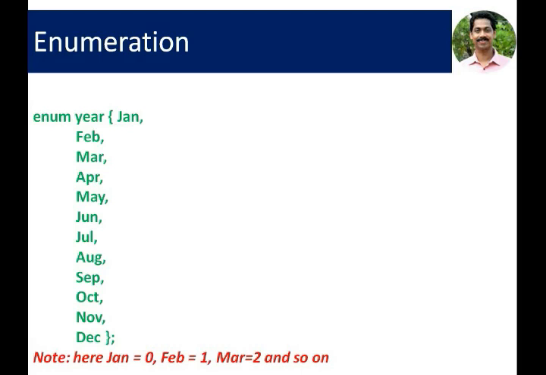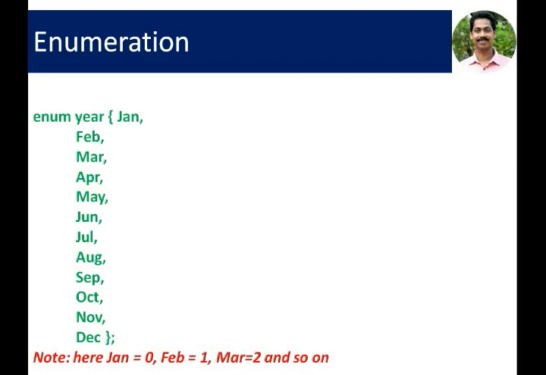Year: January, February, March up to December. Here, year is an enumerated data type, which can be used to store any one value from this list of 12 values, January to December.